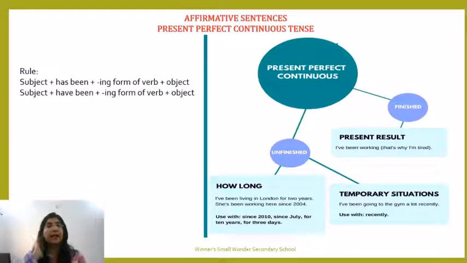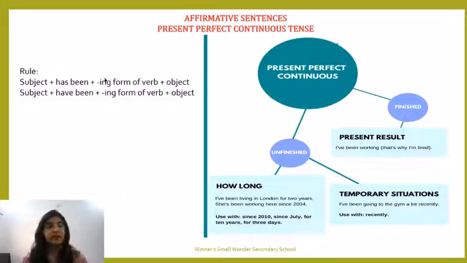The next slide. Affirmative sentences of present perfect continuous tense. So see, how long? Look at the diagram. In present perfect continuous, the unfinished work is how long I have been doing that work. It also tells me the temporary situation. And "I have been working" is the finished part.